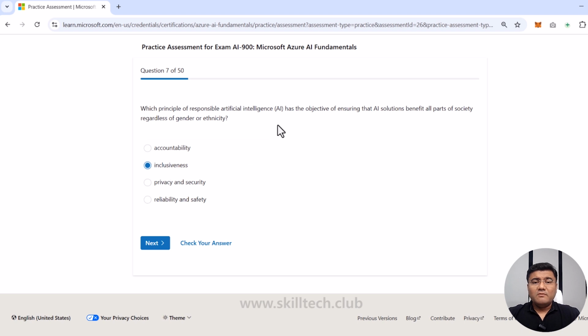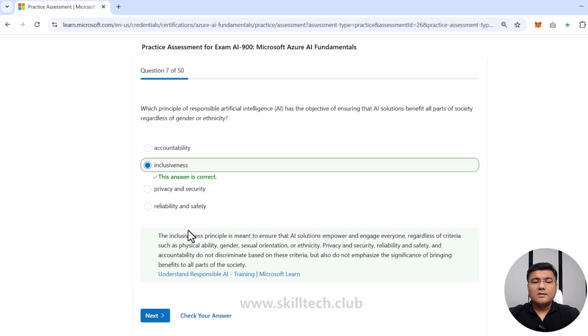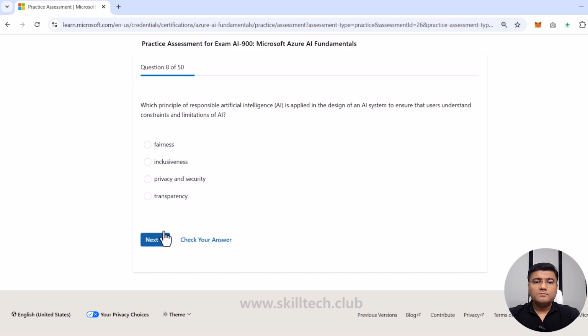Now, when we say that artificial intelligence should ensure AI solutions benefit all parts of society, this is focusing on inclusiveness. But you can see one more thing: they have given other options also. Accountability, obviously, is not the thing. Privacy and security is also not the thing. Reliability and safety is also not the thing. So we are focusing on inclusiveness, checking the answer, and it's saying yes, this is the correct one.